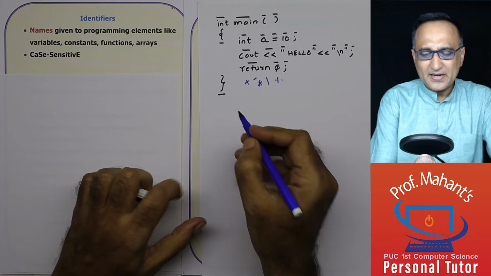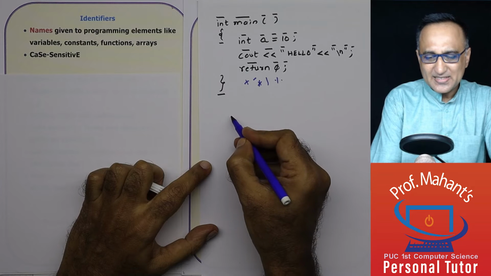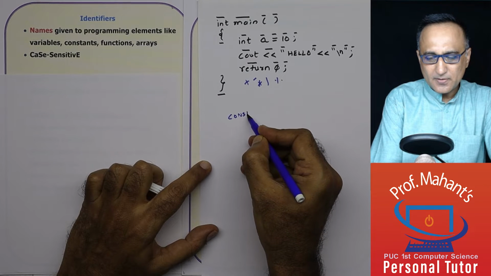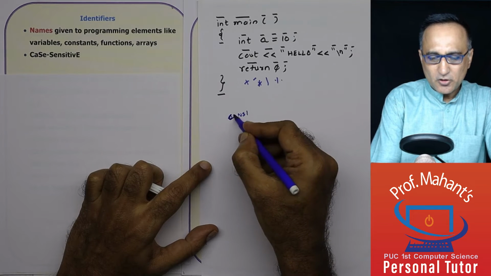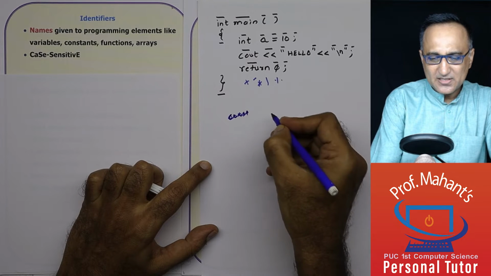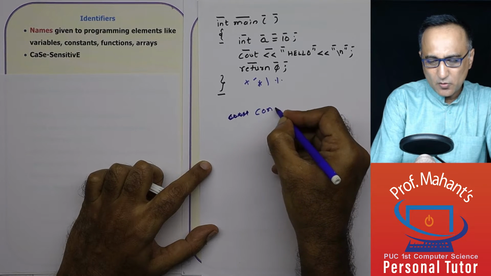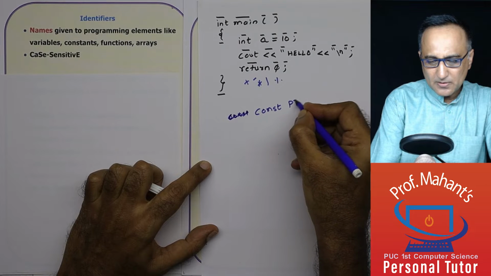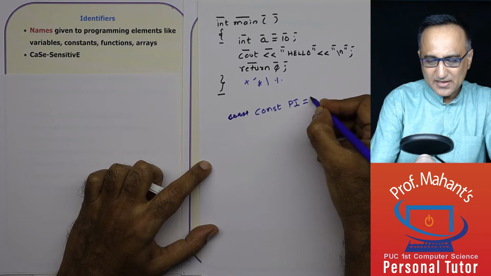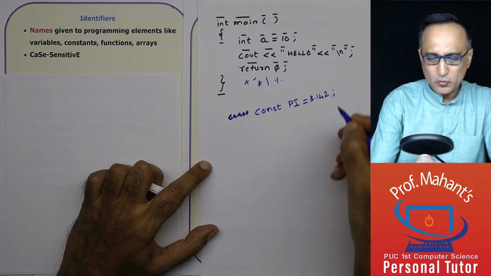Suppose I define a constant variable like this. I say const. I should not use uppercase because it doesn't make sense in C++. So I would say const pi is assigned 3.142.